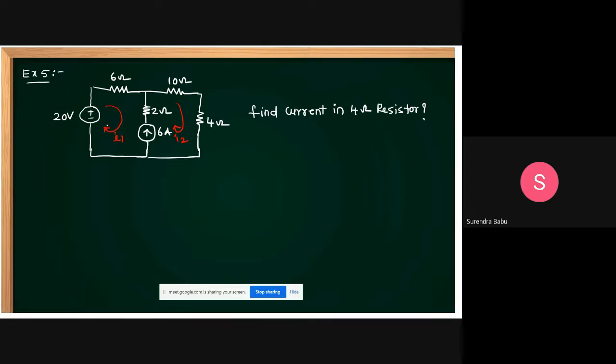Yes, friends. Here, this is the first mesh, this is the second mesh. For the first mesh, I am applying mesh analysis: 6 into I1 plus, this is 6 into I1.